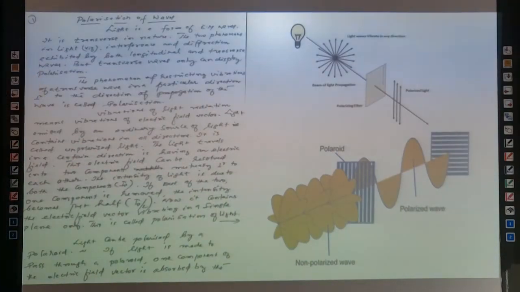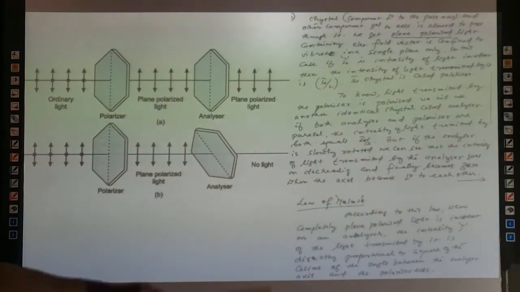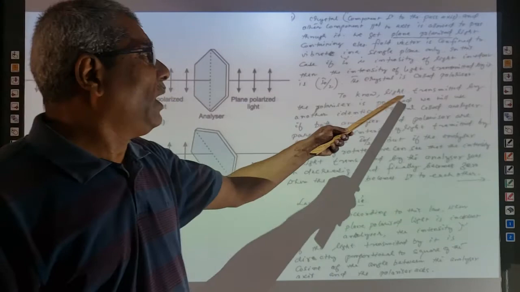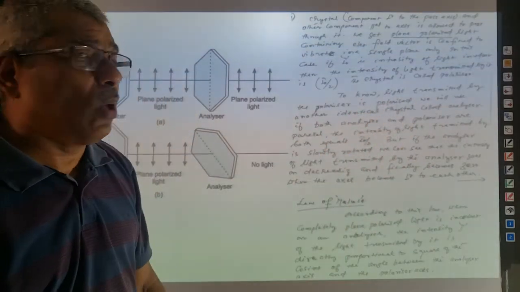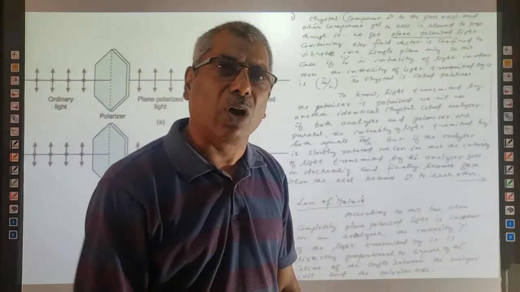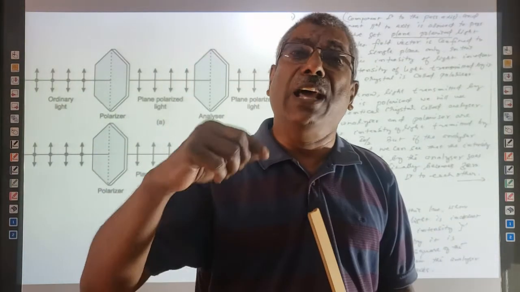Right. So here also, next page, and we are coming to the next part of this. I0 by 2, everything is done. To know whether the light transmitted by the polarizer is polarized or not, meaning 100% plane polarized or not, we are using another crystal. The name of that crystal is analyzer.